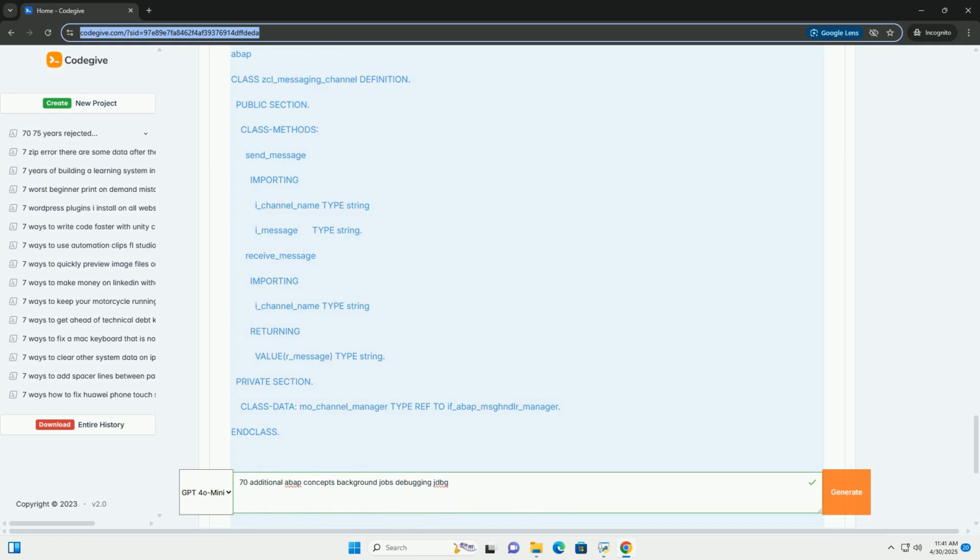Debugging implications: debugging parallel processing involves monitoring the execution of the subtasks on different application servers. The debugger allows you to inspect the status of the subtasks and identify any bottlenecks or errors. Code example. Explanation.